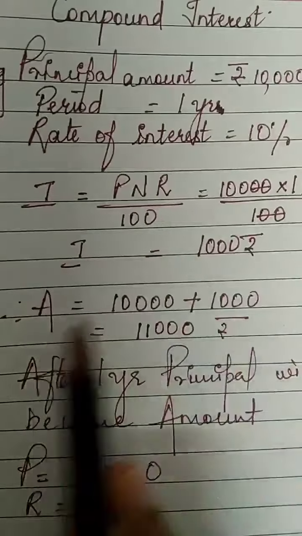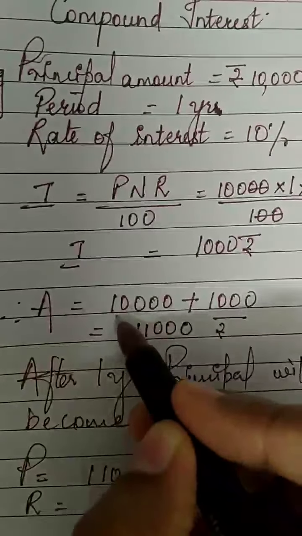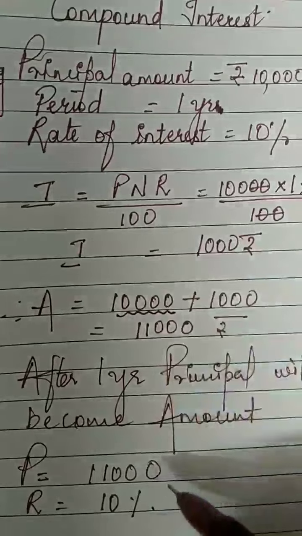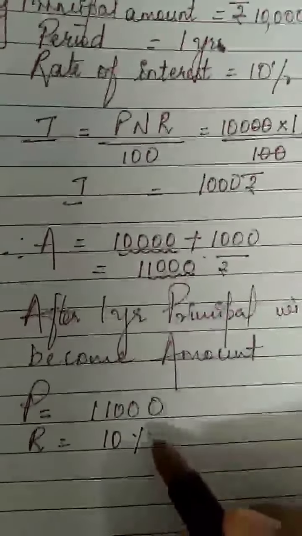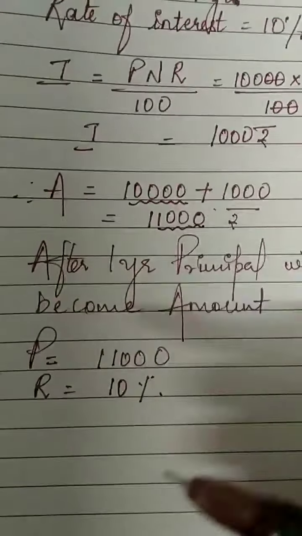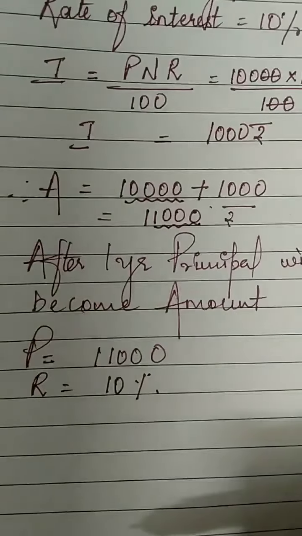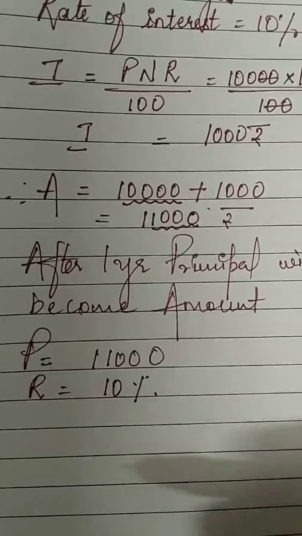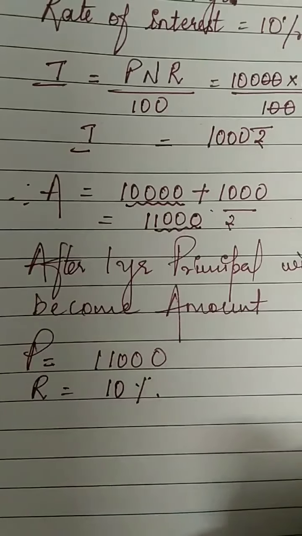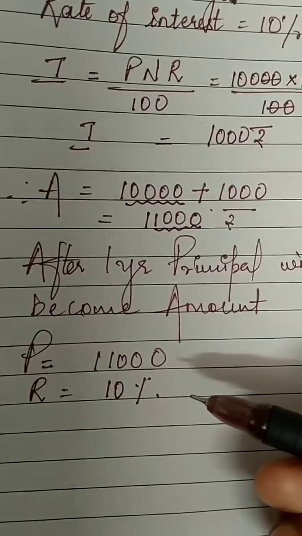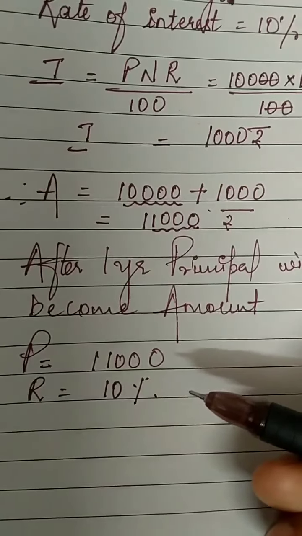Only for 1 year, the principal will be 10,000. From the second year, the amount of the first year will become the principal. For the third year, the amount of the second year will become the principal. Like that, the principal will go on increasing. I will have to pay more money as interest. I hope you all understood.